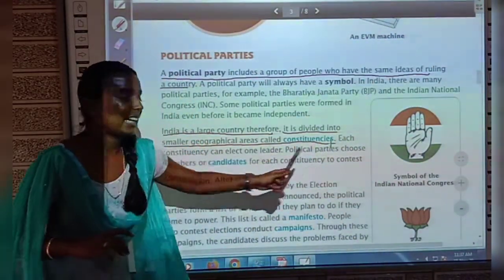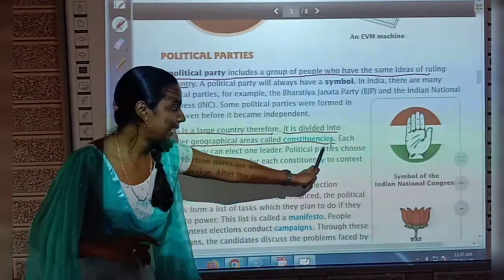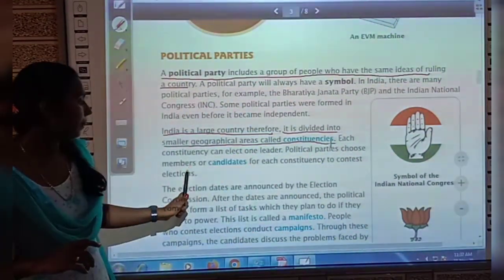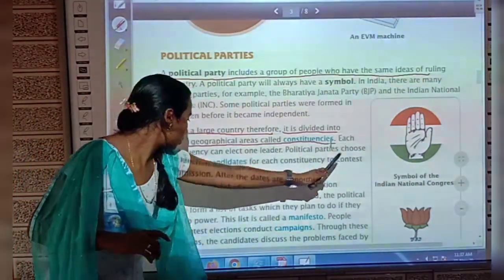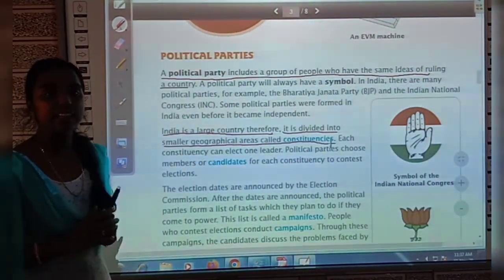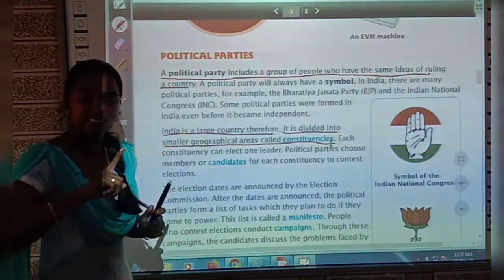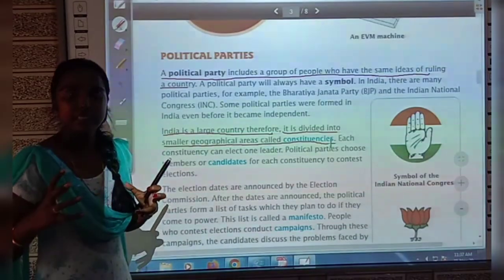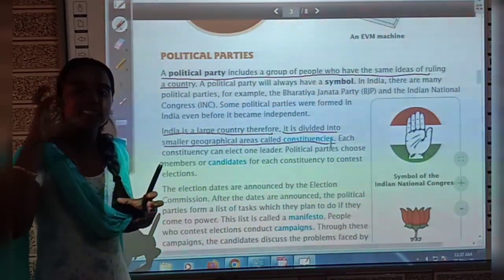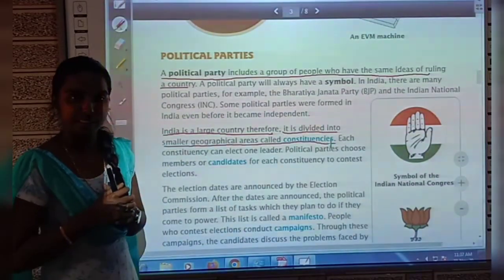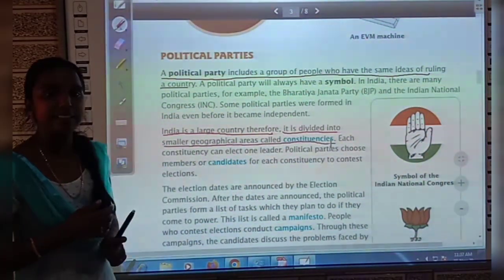Okay, each constituency can elect one leader. Political parties choose members or candidates for each constituency to contest elections. Okay, so from each constituency, one person will be elected and the political parties will decide from their party which person has to contest in that particular constituency. Okay, have you underlined this point? Now see the third paragraph.